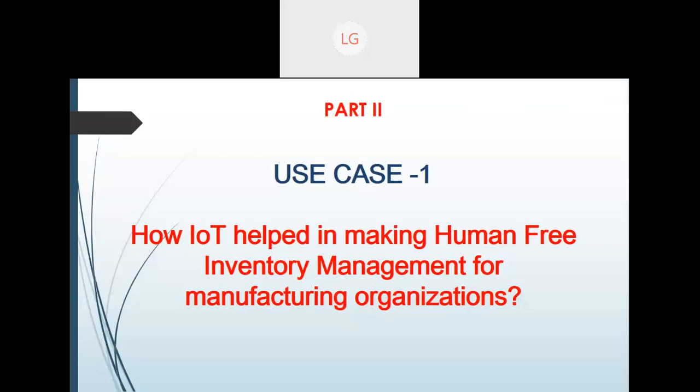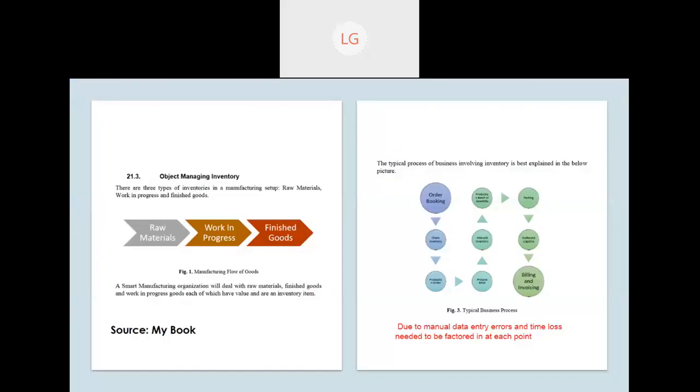So first of all, because my topic was related to manufacturing, this is one thing which we have already seen and applied in one manufacturing unit, as I discussed with you, that I was working with one of my scholars, Ravi Ramakrishna. He's a very big CIO in Uflex Limited, and he has already implemented all these techniques in his manufacturing unit. So from there, I am showing you how they have used IoT in a human-free inventory management system. So, first use case. These are the slides which I have taken from my book only.